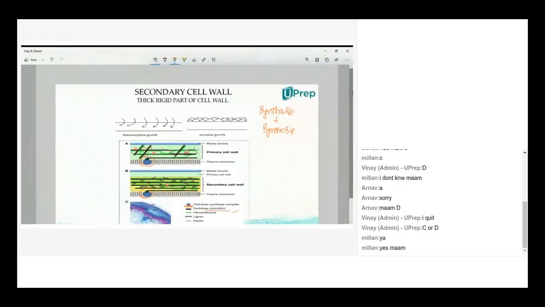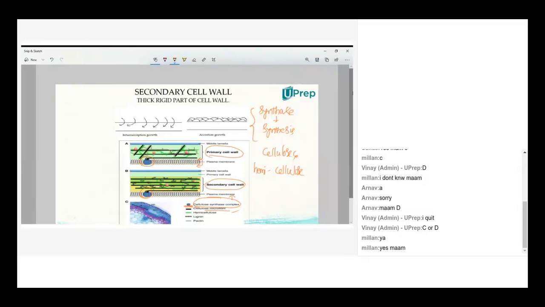These will be produced by a complex called the cellulose synthase complex, which you will find in the plasma membrane. Observe the diagram carefully. It's there in the plasma membrane, not in the cell wall. So this is a complex which contains various enzymes required for the synthesis of cellulose and hemicellulose.